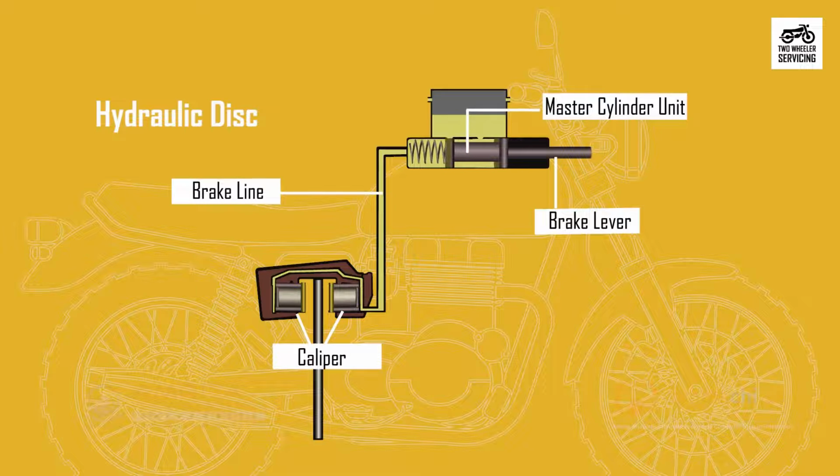Because hydraulic fluid cannot compress, the caliper piston moves at the same instant as the piston does in the master cylinder. The caliper squeezes the back side of the brake pads. As the pads rest against opposite sides of the disc, the moving wheel is slowed. When the brake lever is released, hydraulic pressure releases and the pads stop pressing against the disc.